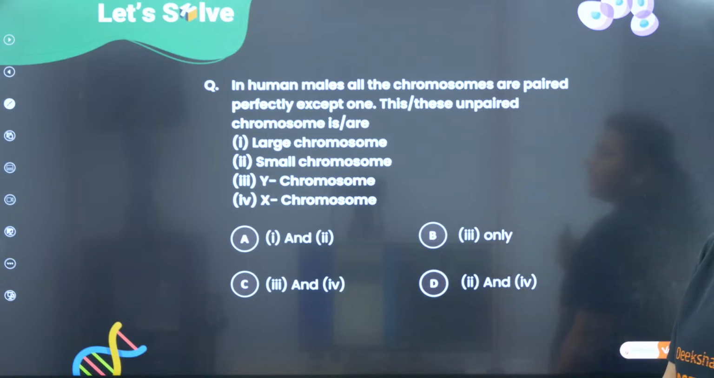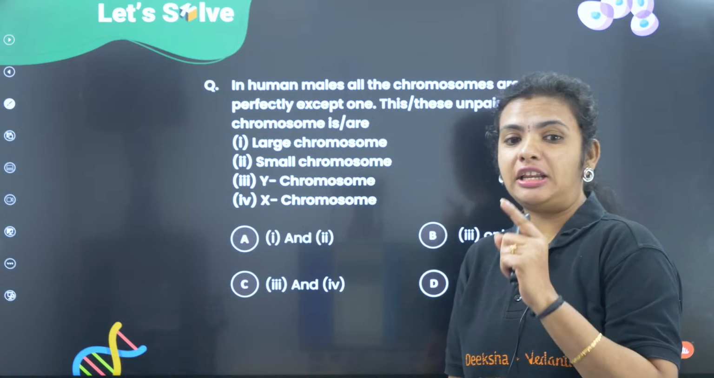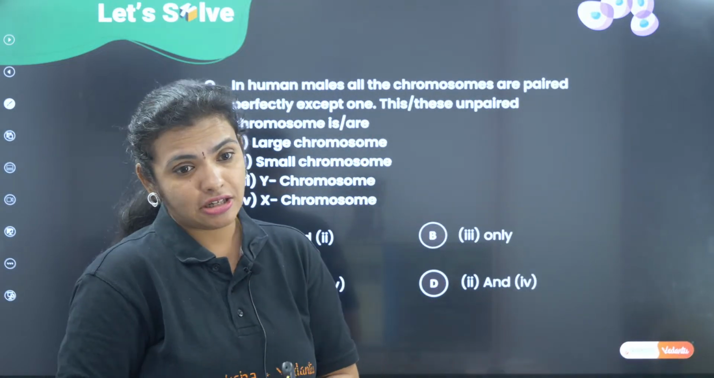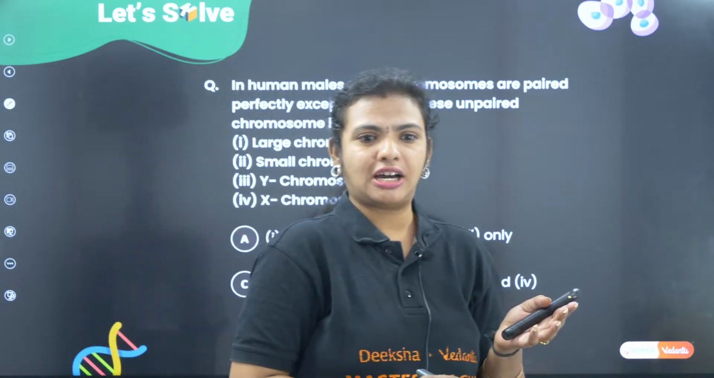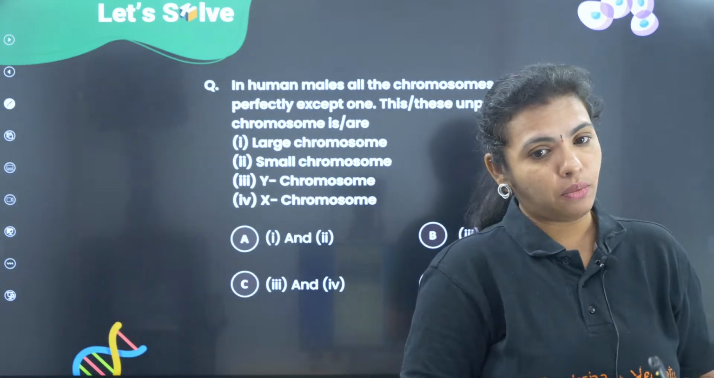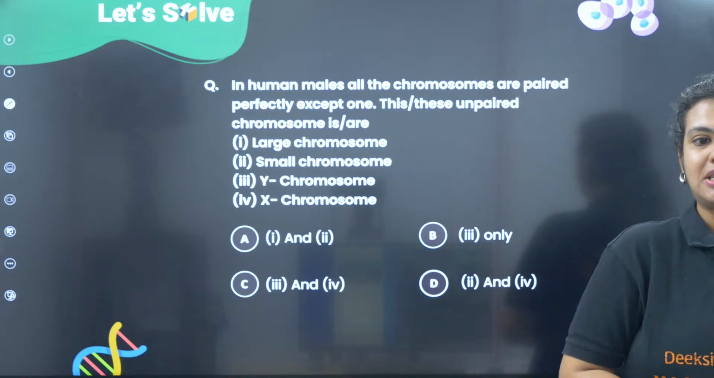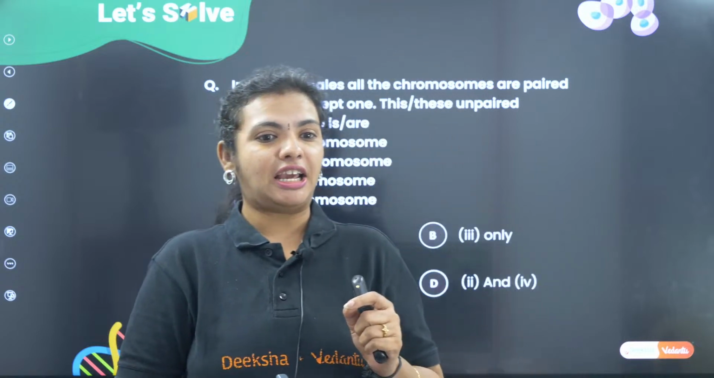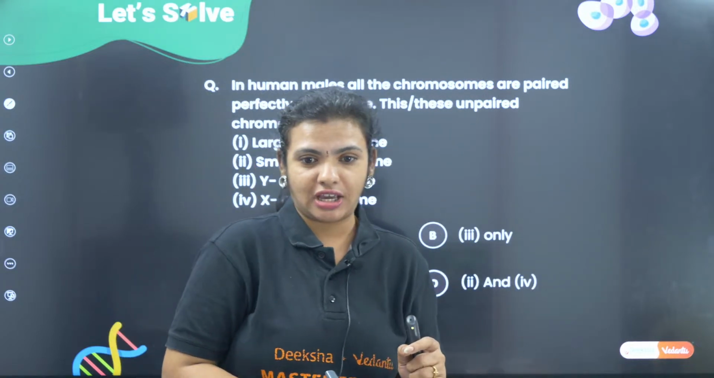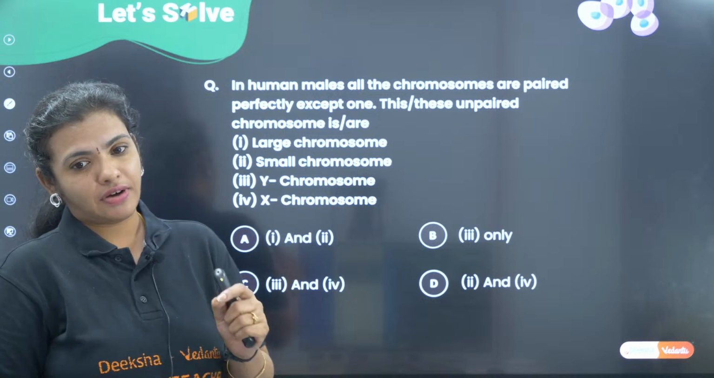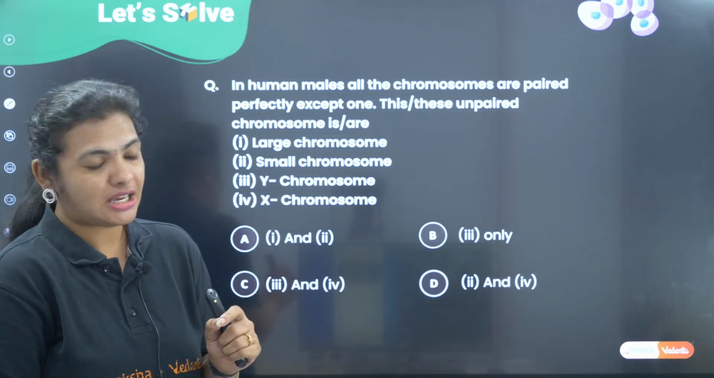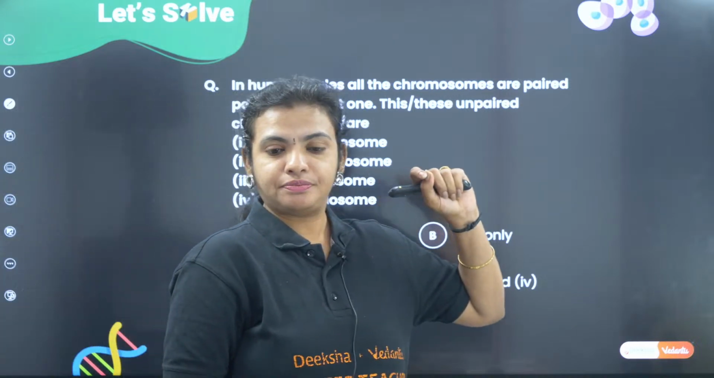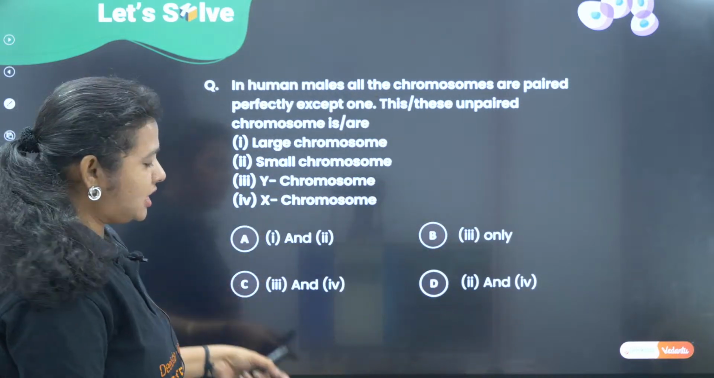So here, what is the question talking about? In human males, we have 23 pairs of chromosomes, right? They are saying that all the chromosomes are paired except for one. So what is that which is unpaired? Netra has given the answer first. Anybody else who is going to give the answer? Gautami says B, which is 3 only. Harshvardhan and Netra have given us the answer.